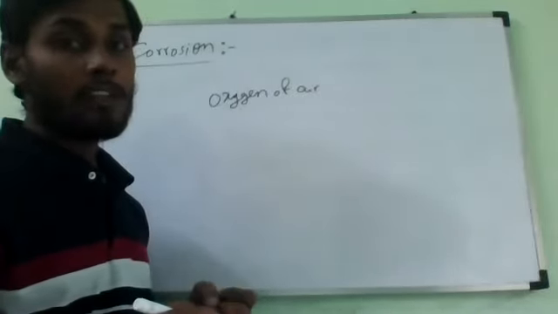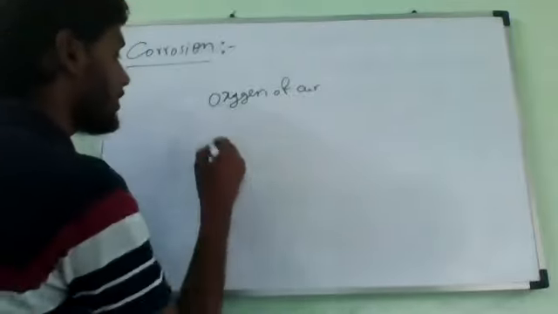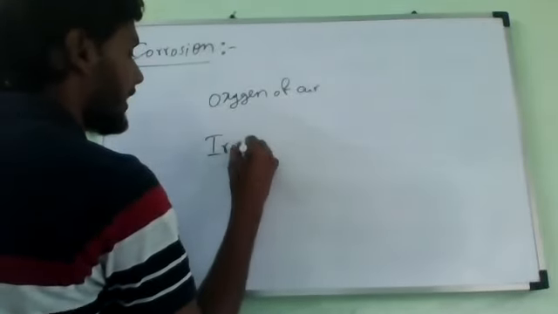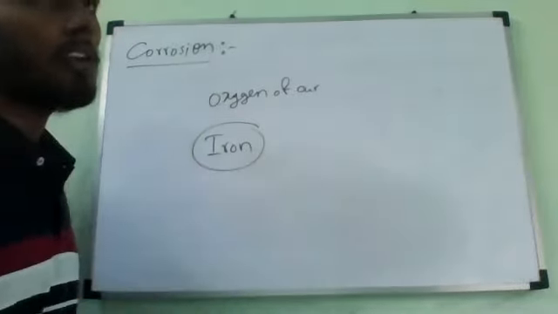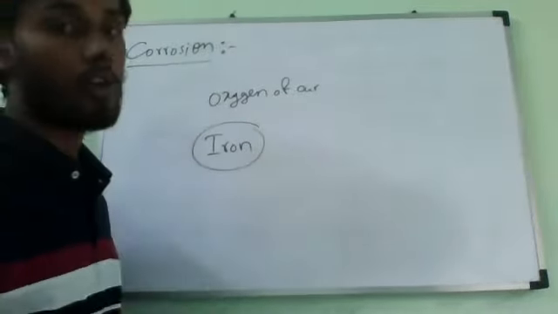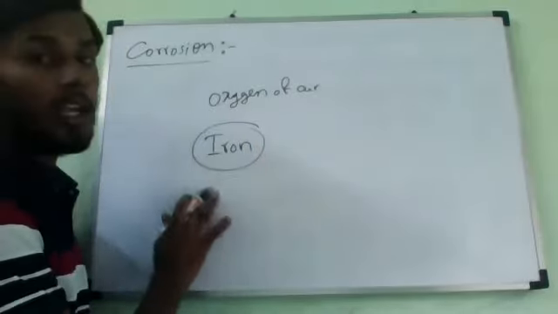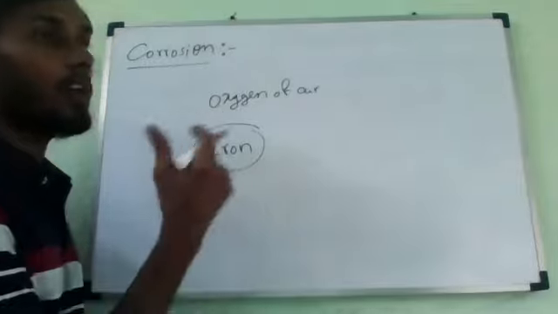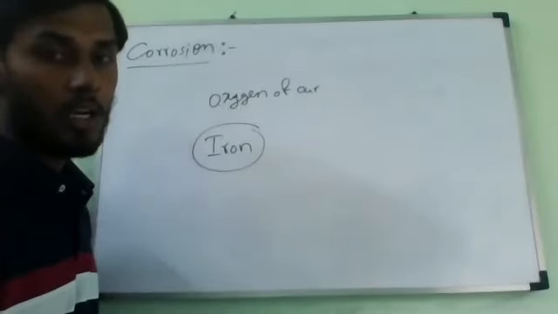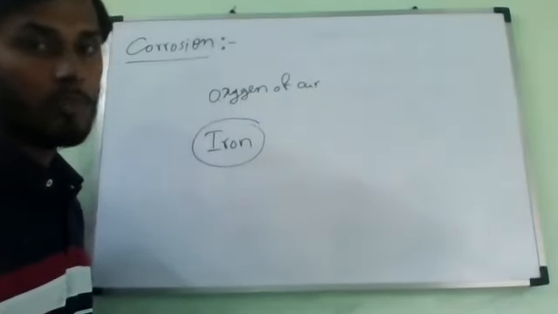For example, take a common metal which we observe in our daily life, iron. Iron will spoil when we expose it to the atmosphere, and that is called corrosion. But particularly for iron, we have a common name for that. How will zinc prevent it?